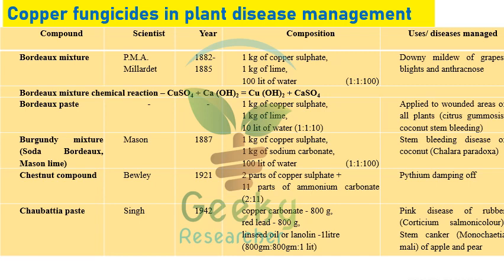Copper fungicides are very important in plant disease management. The first one is Bordeaux mixture. It was first discovered by P.M.A. Millardet in 1882 to 1885. Bordeaux mixture was developed by Millardet for the management of grapes downy mildew, which is caused by Plasmopara viticola. In that time, grapes downy mildew was a very serious disease in grape production, especially in France, where Millardet came up with this Bordeaux mixture.